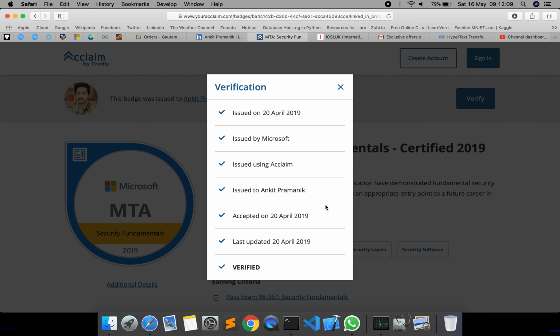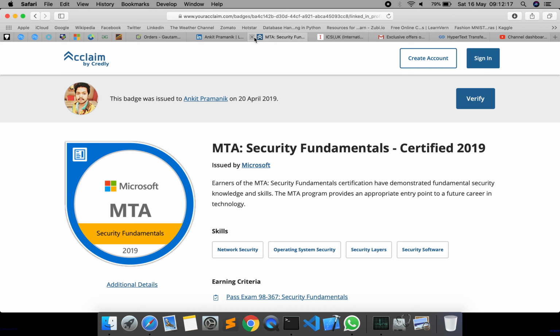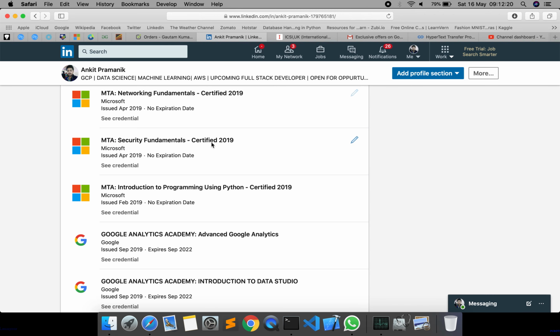So this is a verified certificate belonging to this person, issued using and issued by this organization, issued on this date. Every detail is given over here. Fine. So this is the main reason for having a credential ID: your certificate is globally unique, and a person may not confuse your certificate with any other certificate.